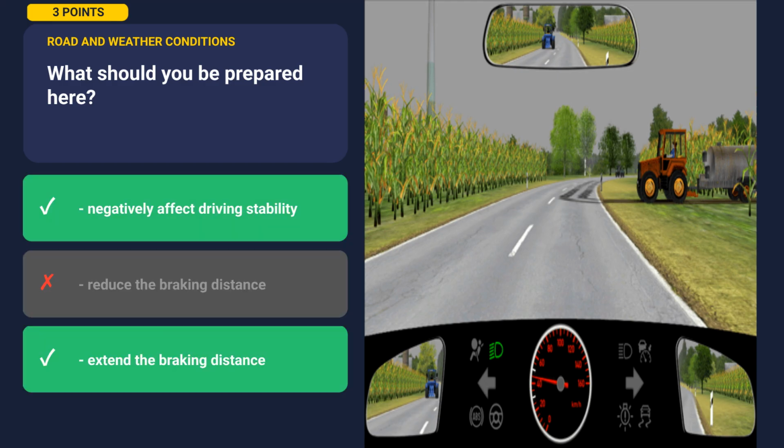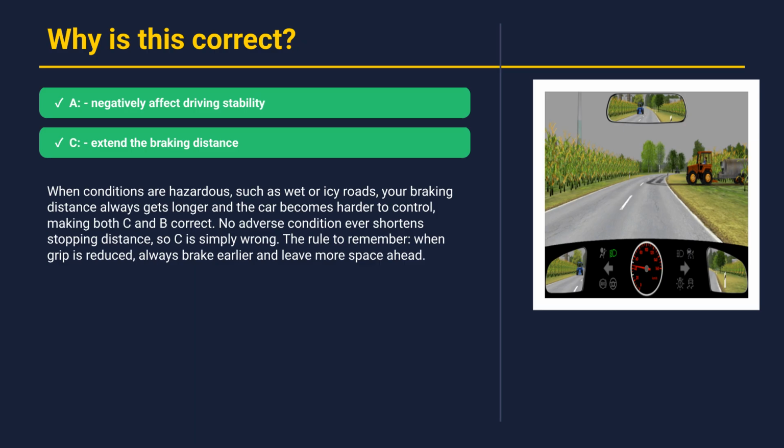Let's understand why. When conditions are hazardous, such as wet or icy roads, your braking distance always gets longer and the car becomes harder to control, making both A and C correct. No adverse condition ever shortens stopping distance, so B is simply wrong. The rule to remember: when grip is reduced, always brake earlier and leave more space ahead. All right, let's move on to the next question.